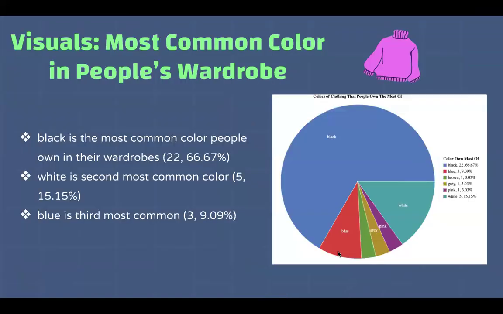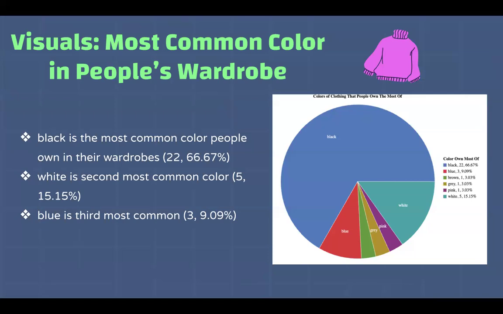And I know that pie charts are not the best visual to use when representing data, but I thought a pie chart would be a great option to represent the most common color in people's wardrobe question because it is aesthetically pleasing and this question is simple enough and it involves colors. So we need a colorful and aesthetically pleasing visual for this.